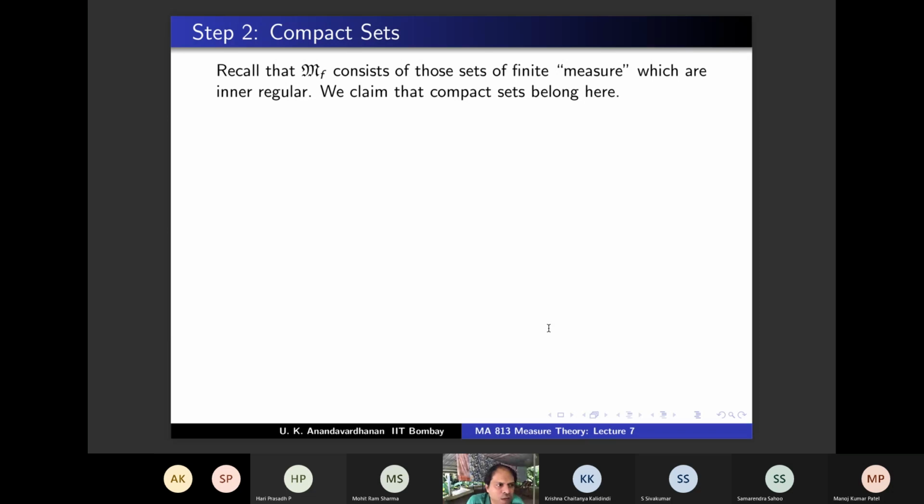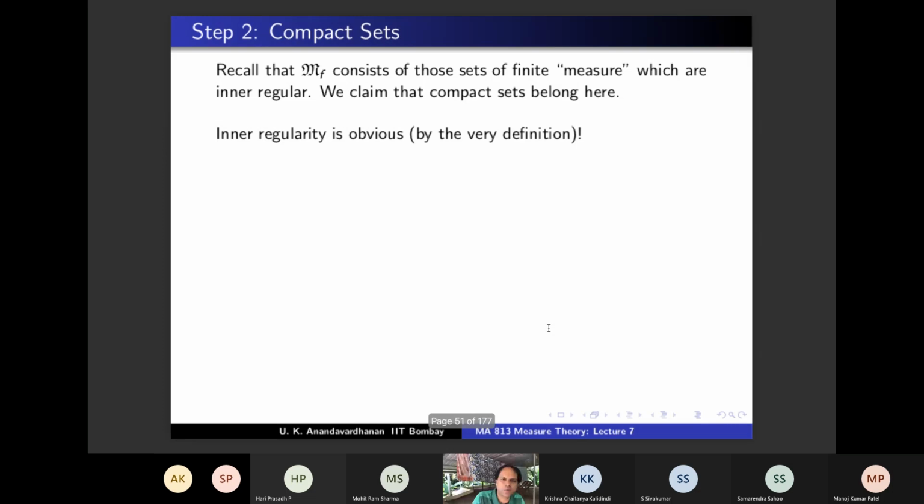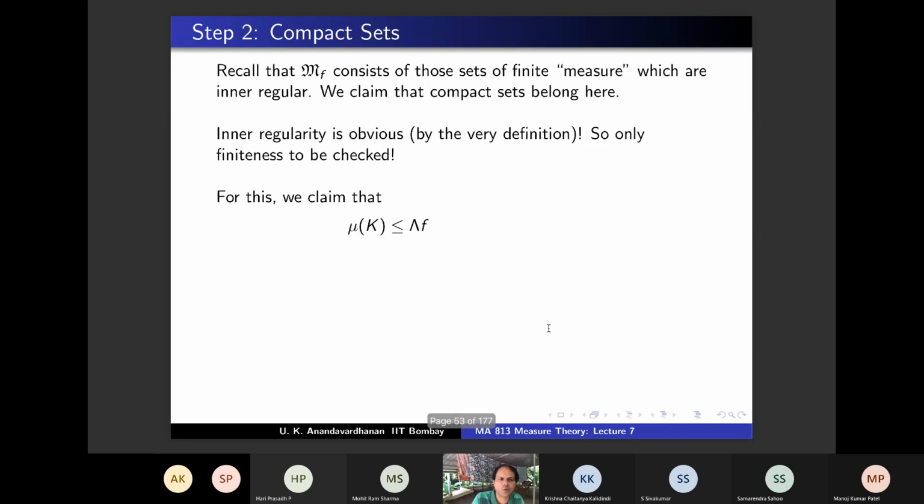There's nothing to show. So what is the crux of this argument? When we have to say that a compact set belongs to MF, what is the only thing that we need to prove? Because inner regularity, there's nothing to prove. Mu of K is finite. Yes, that's all that we need to show, because inner regularity is automatic by the very definition. So only finiteness is to be checked. So that's what step 2 is: we are going to show finiteness.